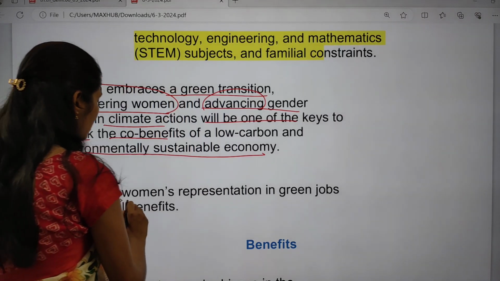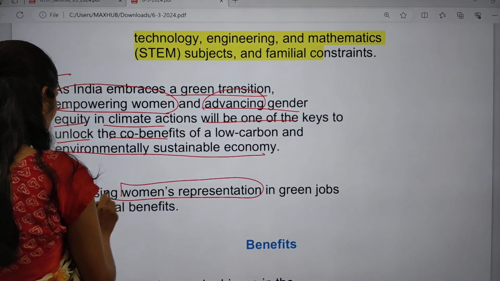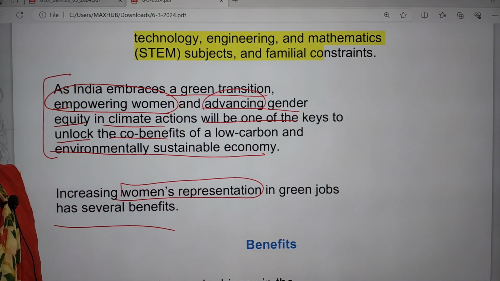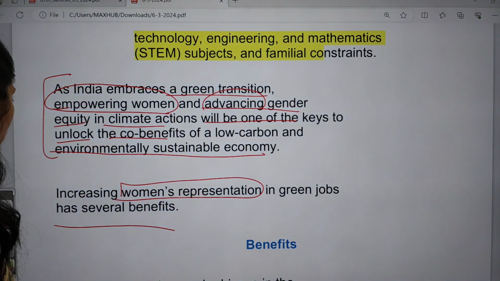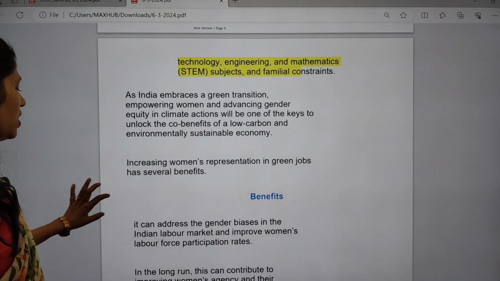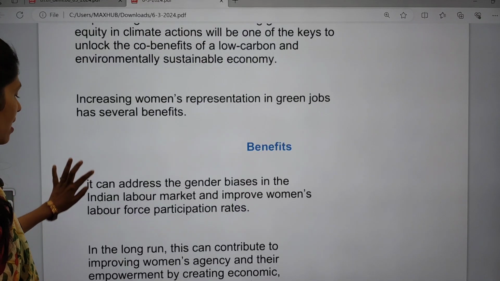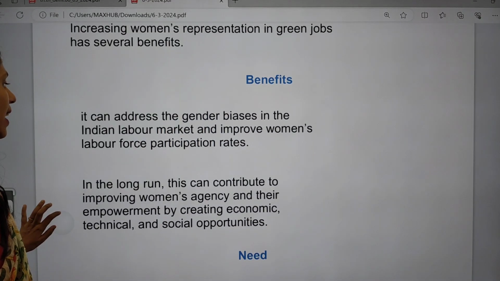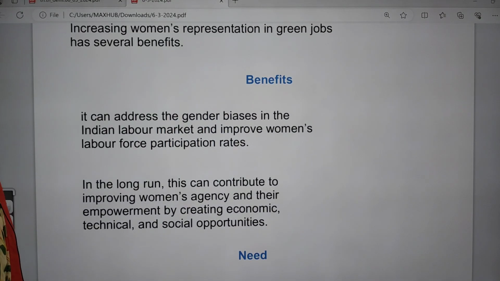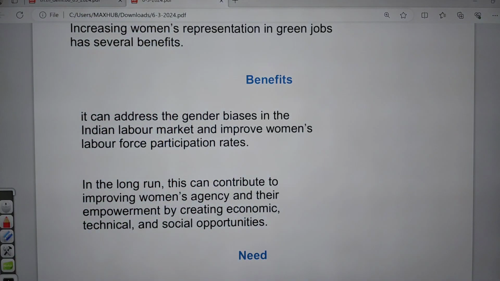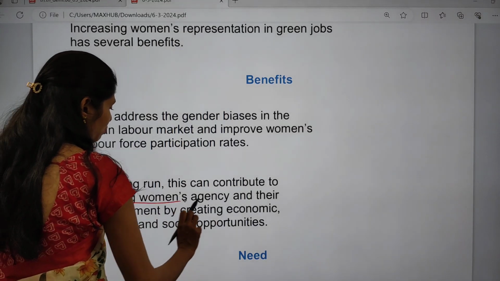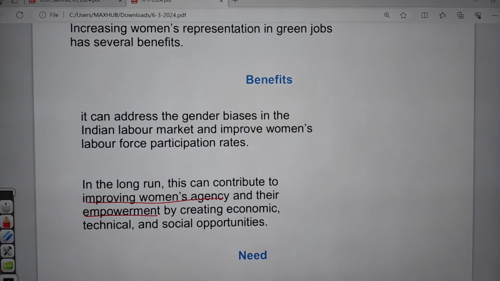And if there is an increase of women representation in these green jobs, there will be lots and lots of benefits. So what are the benefits if women enter into green jobs? First, we can address gender bias in the Indian labor market, and we can improve the number of female participants in the labor force. We can also improve women's agency and their empowerment so that we can create technical and social opportunities for women as well.